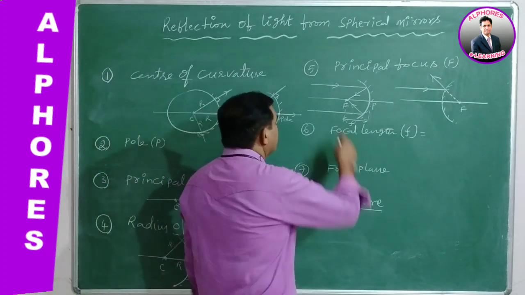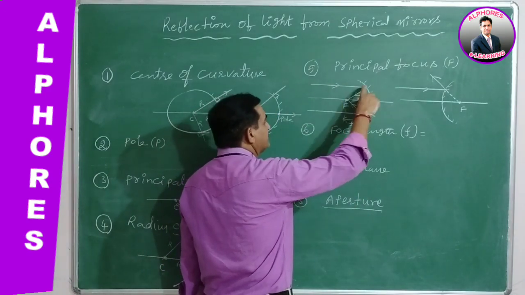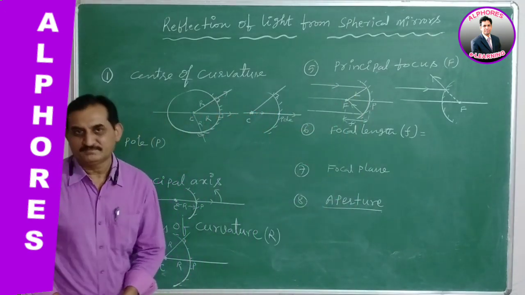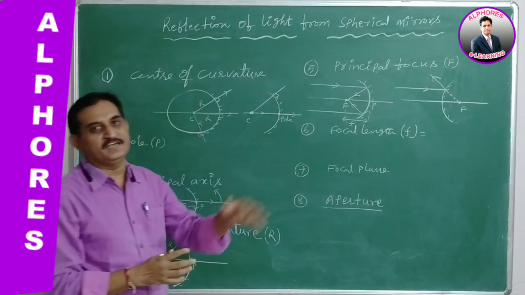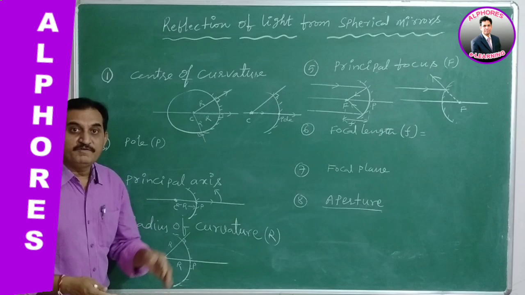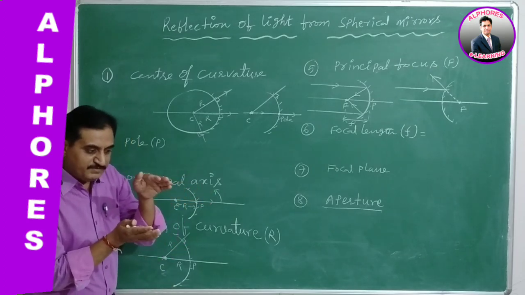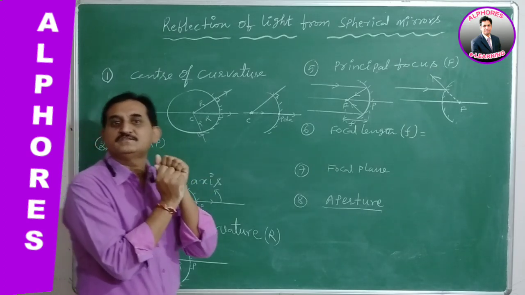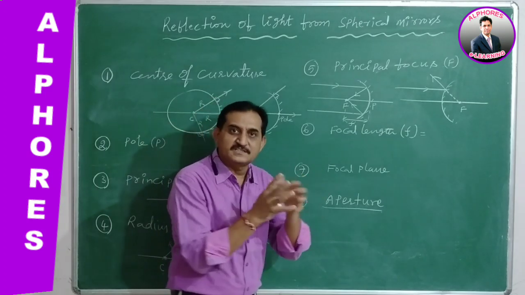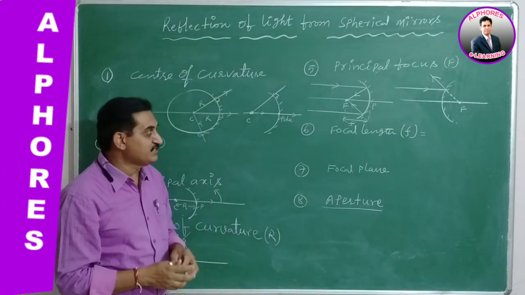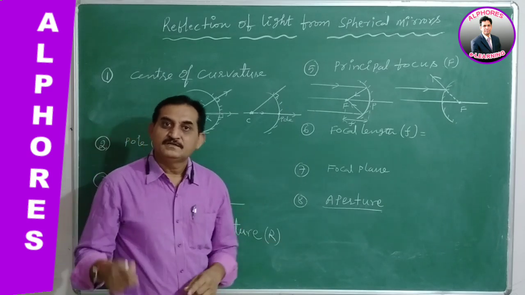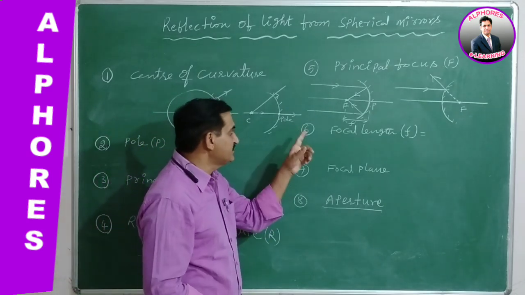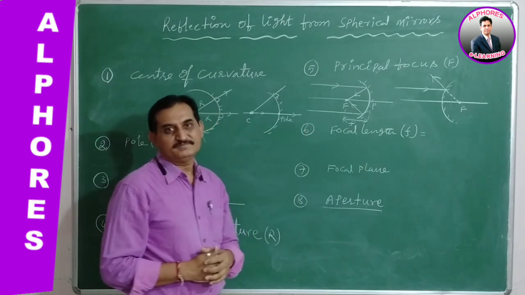See here, in this case, a parallel beam of light is incident on the spherical mirror, and this parallel beam is parallel to the principal axis. Whenever the beam is parallel to the principal axis and incident on the spherical mirror, after reflection, it will be focused at a point which is definitely on the principal axis.